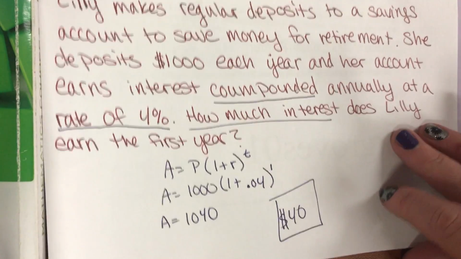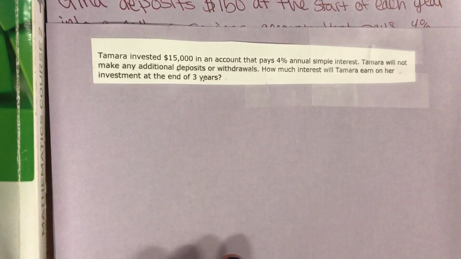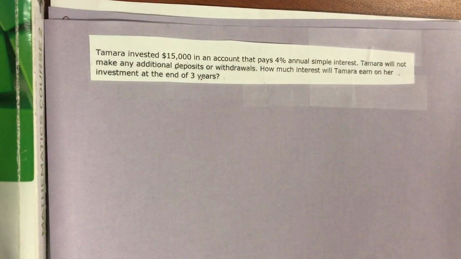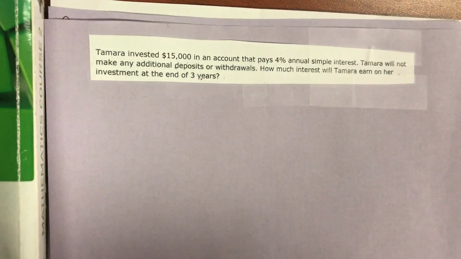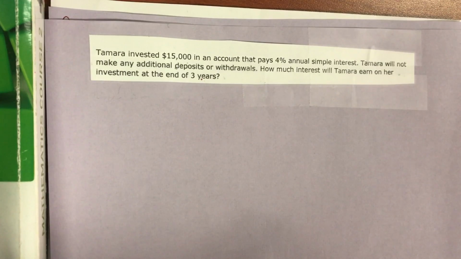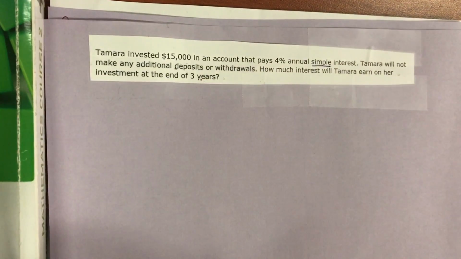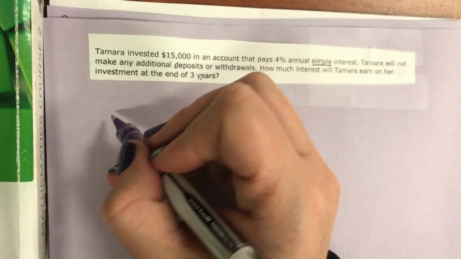Okay. Coach Groves got tired of writing, so I printed this one out. Tamara invested $15,000 in an account that pays 4% annual simple interest. Tamara will not make any additional deposits or withdrawals. How much interest will Tamara earn on her investment at the end of 3 years? Well, what kind of interest are we dealing with? Does it say compound on there? No, but it does say simple. There it is. So we're doing simple interest.